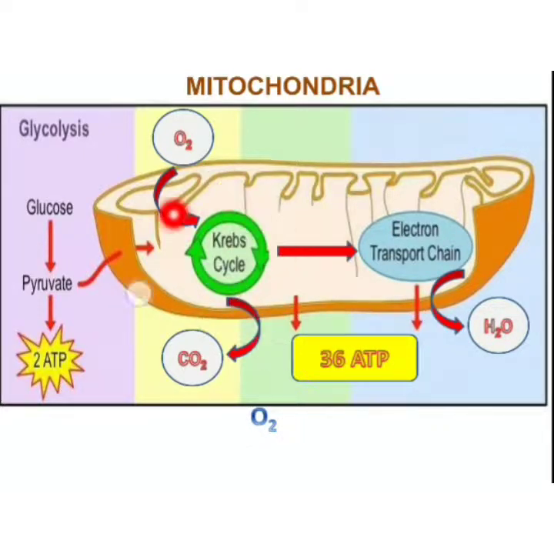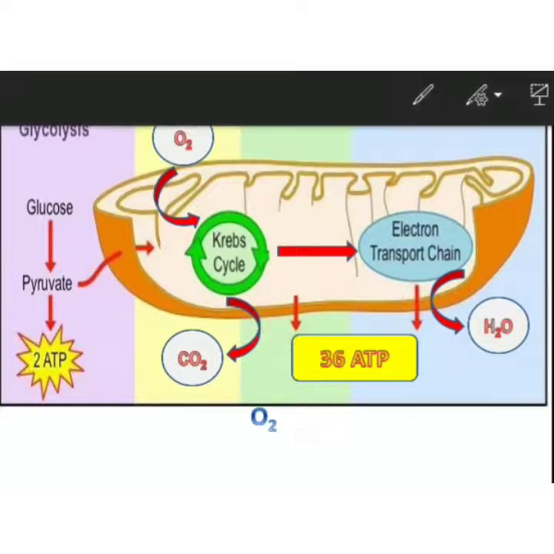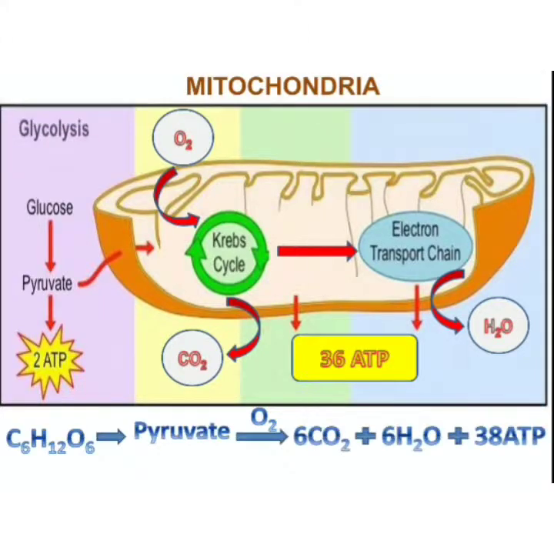Oxygen is going in, glucose as pyruvate is going inside, and these ATP molecules are going to be synthesized in this particular reaction. So this is the equation basically. Yes, this is the equation. So glucose is C6H12O6, which is converted into the pyruvate.